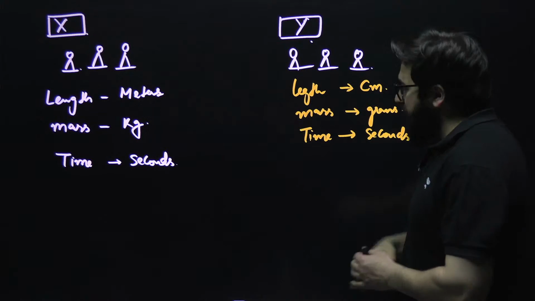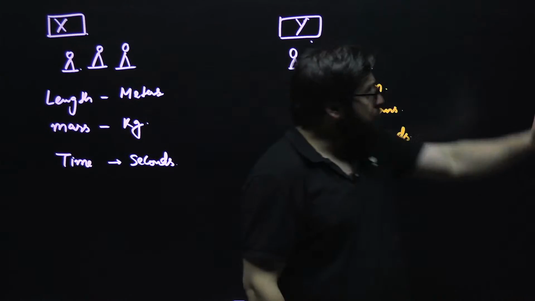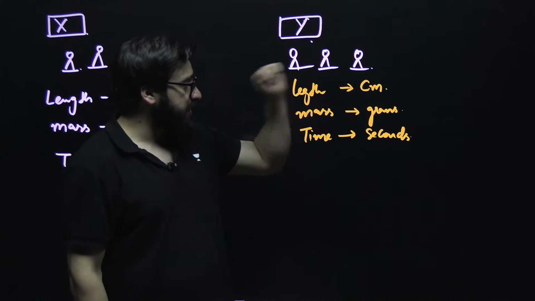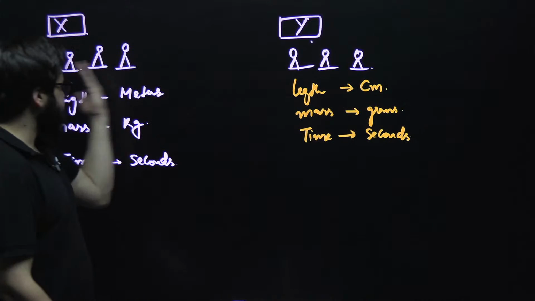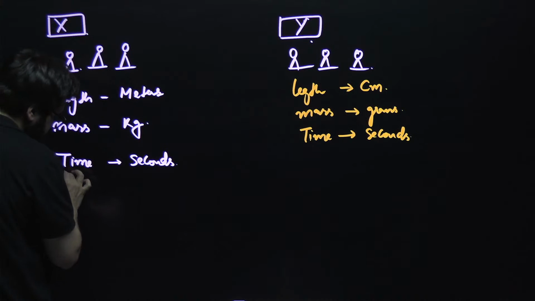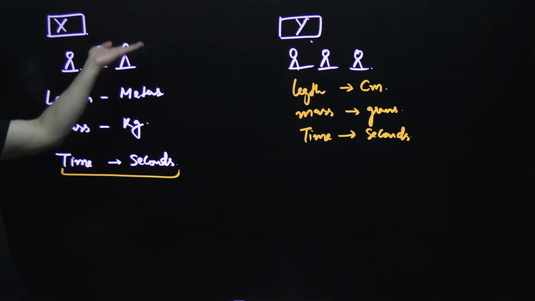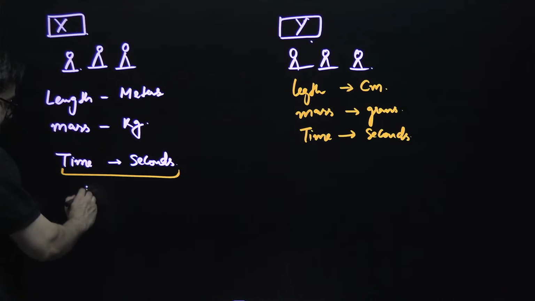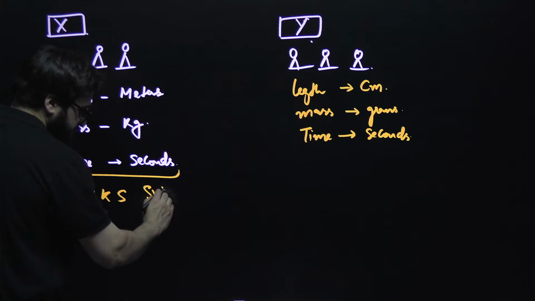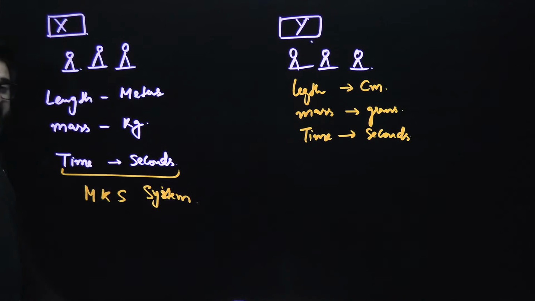Seconds. Now, this is one country. They follow another system of units. Like here, they are measuring the length in centimeter, mass in grams, time in seconds. This country is following another unit. And they call this system of units, we say, sir, the MKS system. So in this MKS system, we measure the mass in kgs, the length in meters, and the time in seconds.